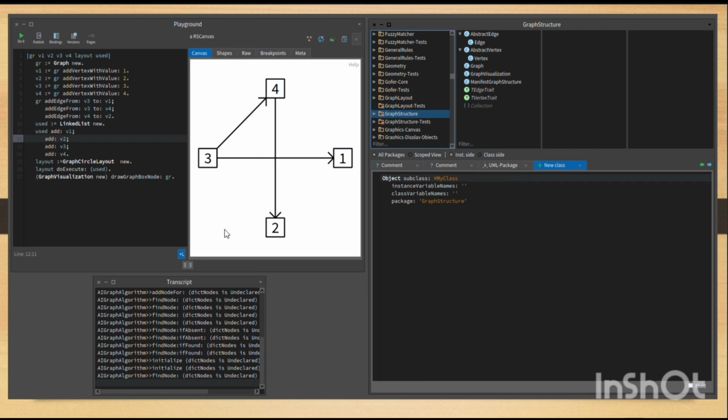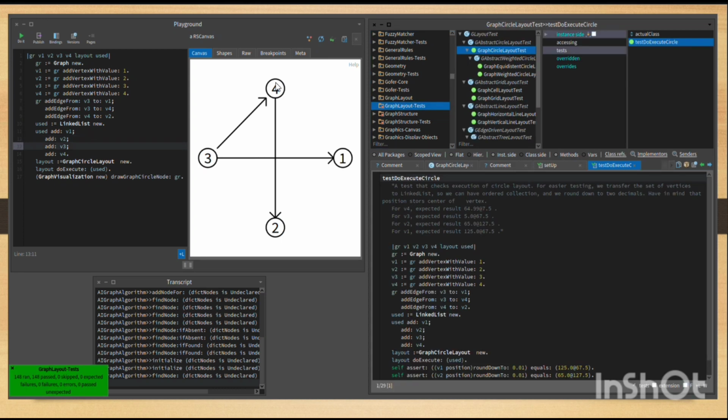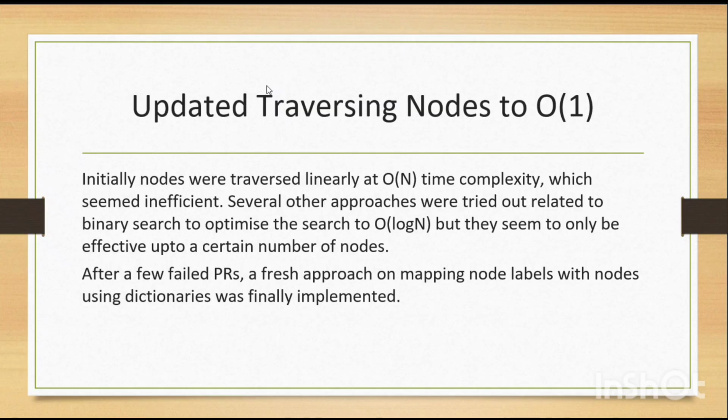Here's a small demo of how it all worked. This is basically the visualization of a particular graph, and over here is the particular class. This is how the visualization works for each of the graph layouts, and these are very coordinate centric. So if there's a variation in one particular coordinate, that will be shown in the visualization. This is the box representation. This is the circle node representation.